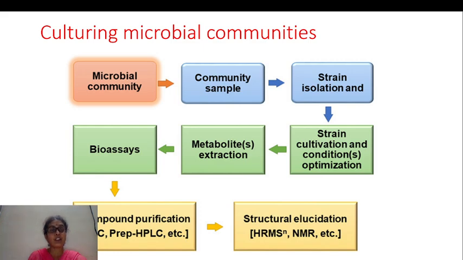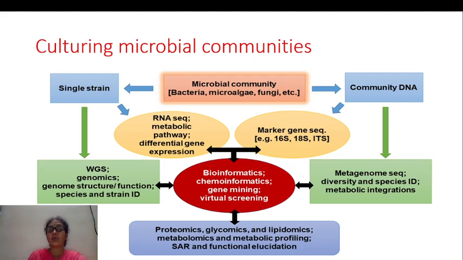After bioassaying the different metabolites, they are used for the compound purification. Compound purification is done by TLC, preparative HPLC, etc. After the compound purification, these compounds are employed for the structural elucidation: which type of structure is identified and isolated from the different microbial community samples. This structural elucidation has to be performed by using NMR spectroscopy and HRMS techniques. By using the techniques in omics, we can isolate the different peptides. This is the culturing of microbial communities.